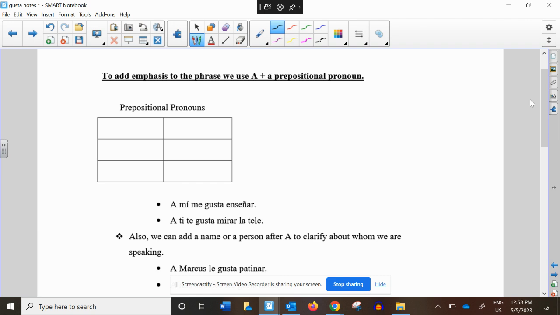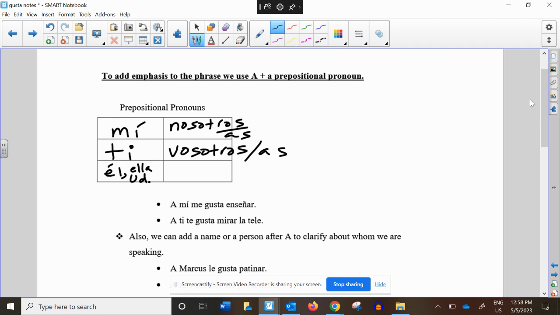So first off, we're going to learn some prepositional pronouns. These would follow prepositions. And I'll explain this a little more in class. We're going to go mí with an accent, ti without an accent, and then fortunately, your prepositional pronouns are then the same in the rest of the boxes as your subject or personal pronouns.